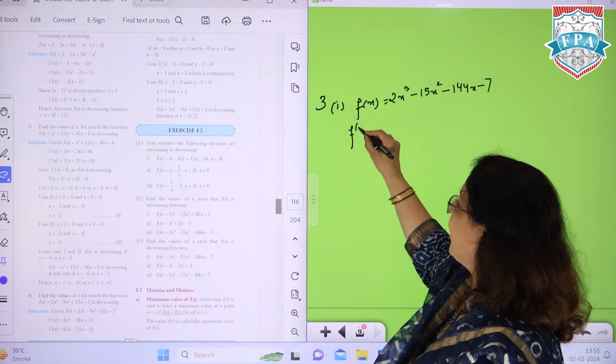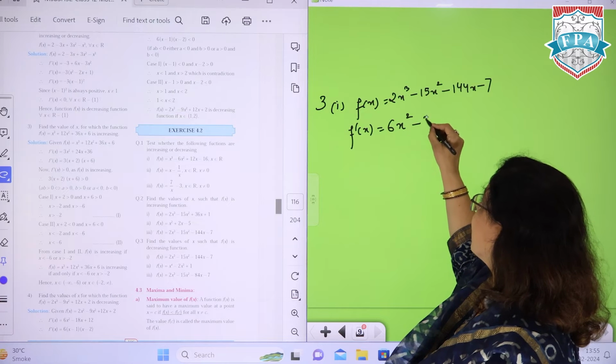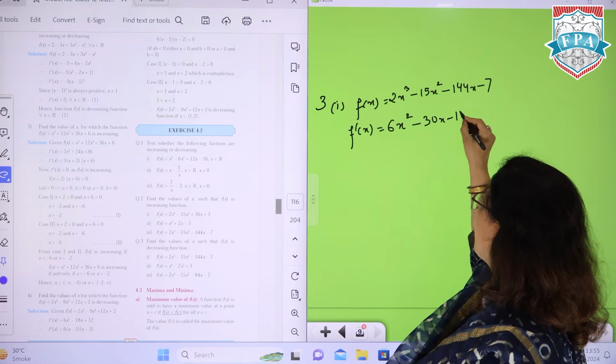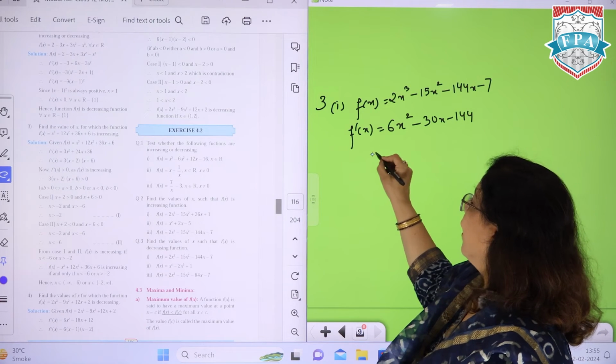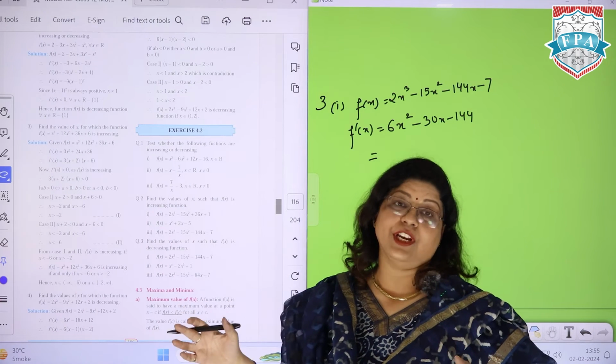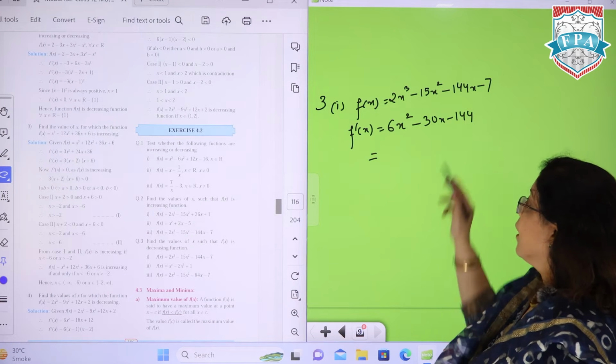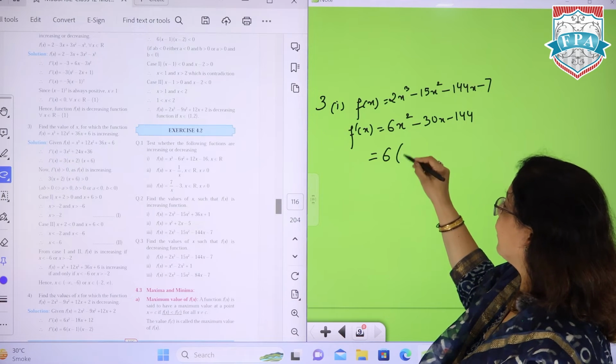F dash x we will find first. So 6x square minus 30x minus 144. Now to get the values of x, we need a range here where it is a decreasing function. So let's simplify this and see what comes.